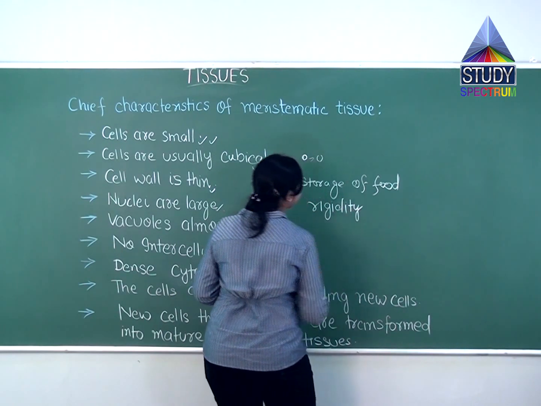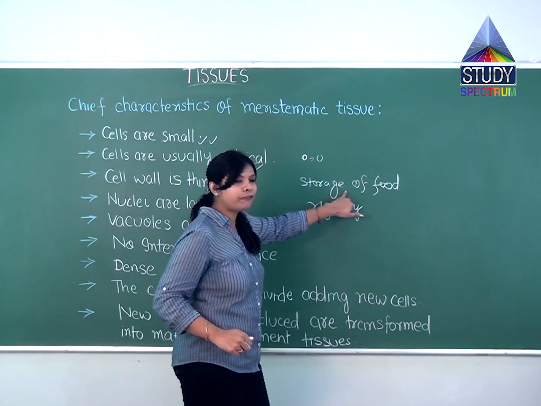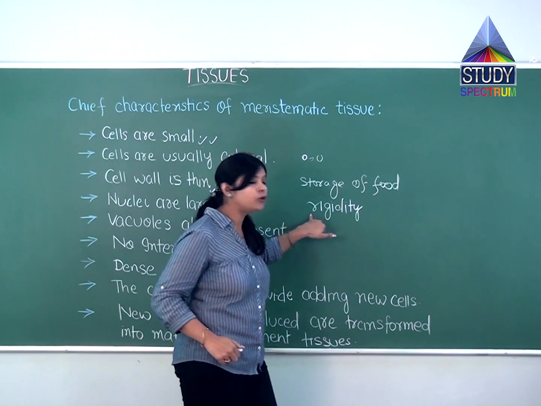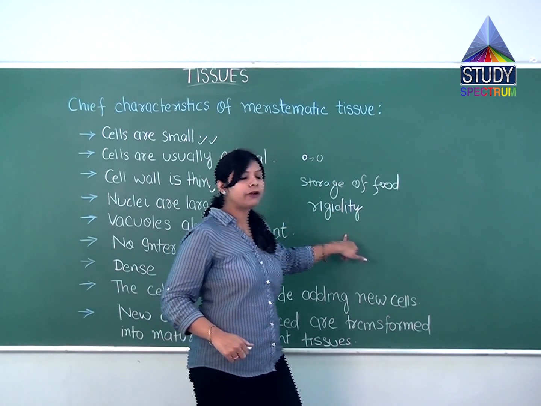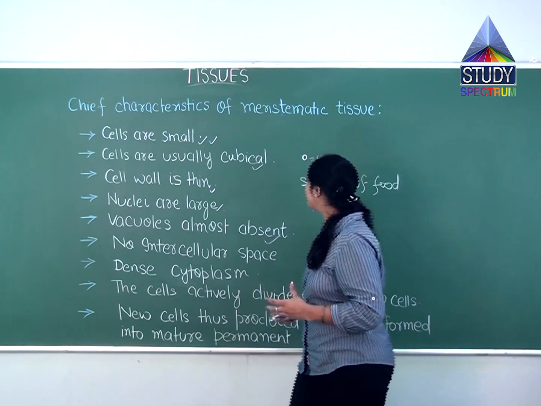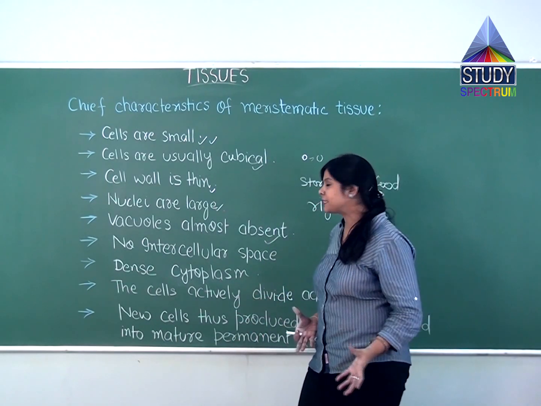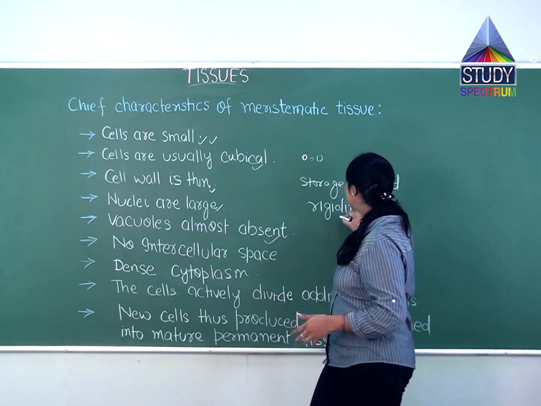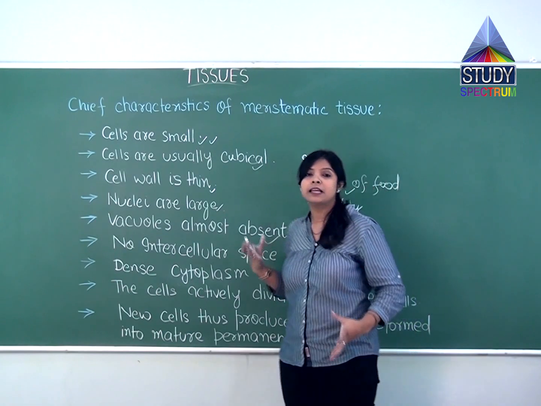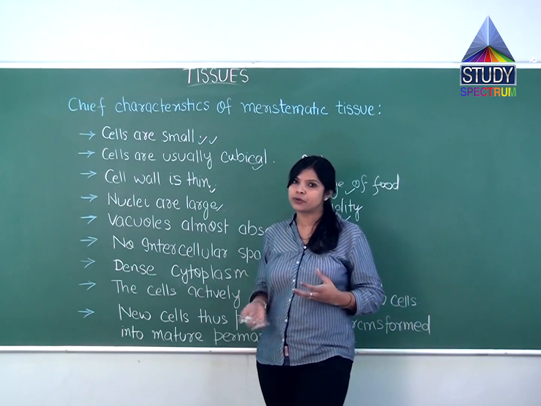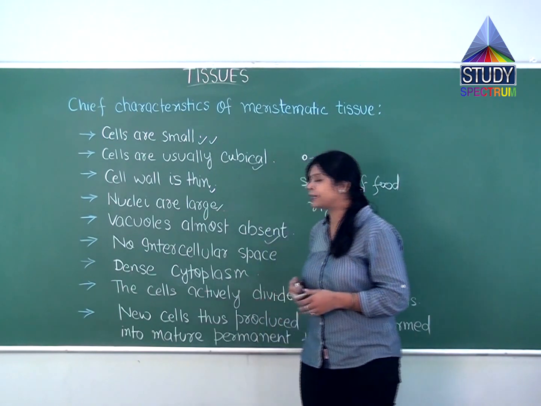Storage of food is not needed, as these are dividing cells. They also do not need rigidity, because if the cell becomes more rigid, it won't divide easily. So meristematic tissues need neither storage of food nor rigidity. Both things are not important for them. That's why vacuoles are absent in meristematic tissues.